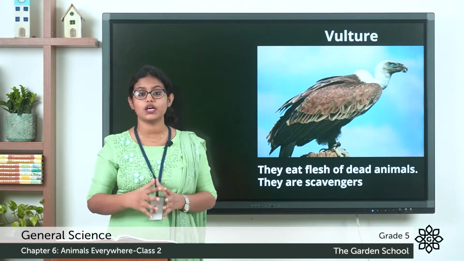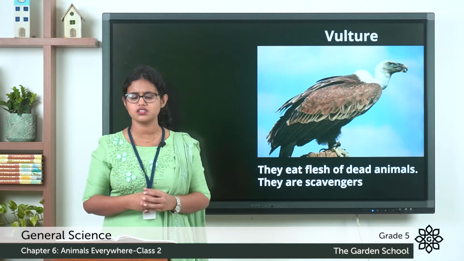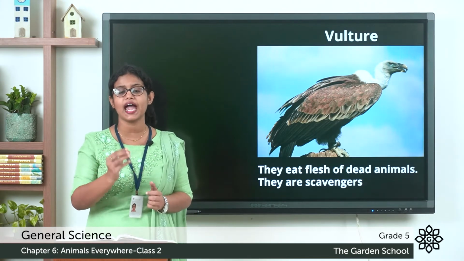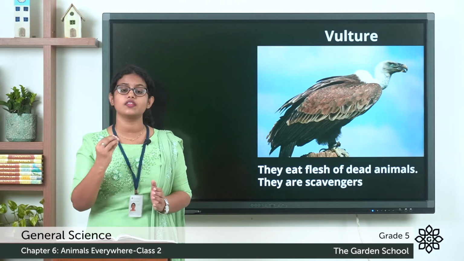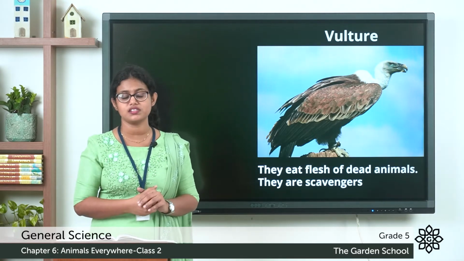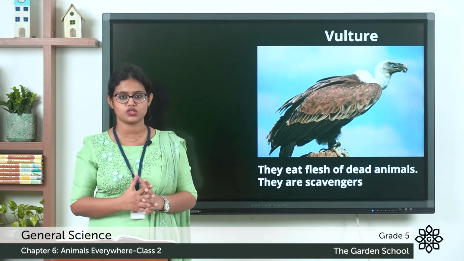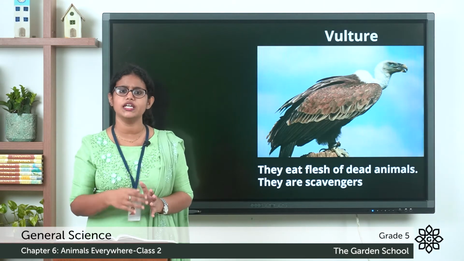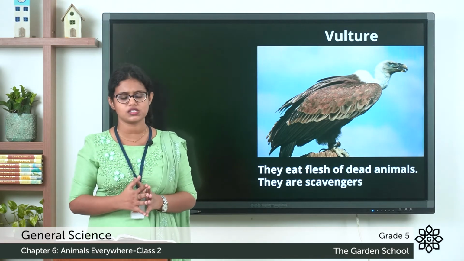Next one is the vulture. Do you know what these vultures eat? They eat the flesh of dead animals. They feed on the flesh of dead animals and they are called scavengers. So these are some of the feeding habits in animals.